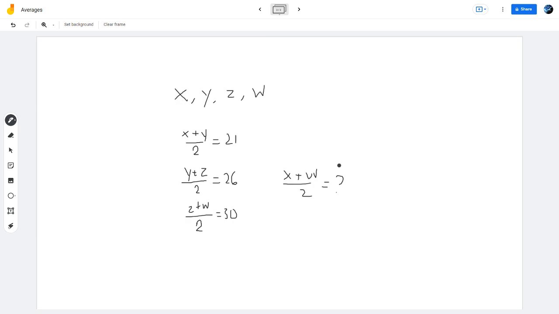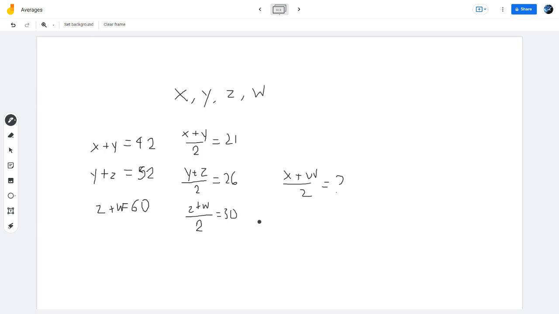So at first, you'll realize that you can't actually solve for the exact values because we only have 3 equations and 4 variables. So we have to somehow find what this is without finding out what x, y, z, w are, right? So we can start with just multiplying both sides by 2. So we have x plus y is equal to 42, just to simplify things for us, just to make things a little bit easier to see. So y plus z is going to equal 52, and z plus w is 60.